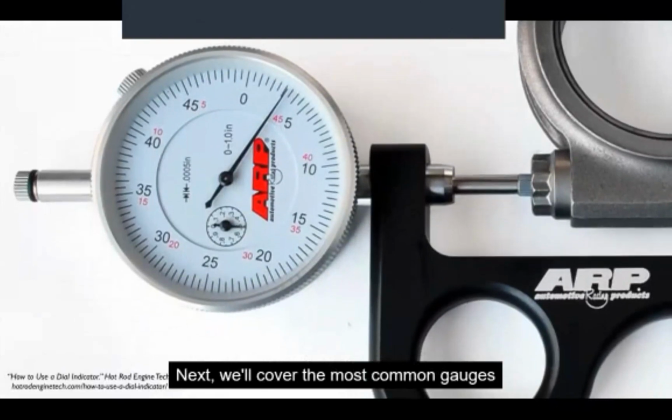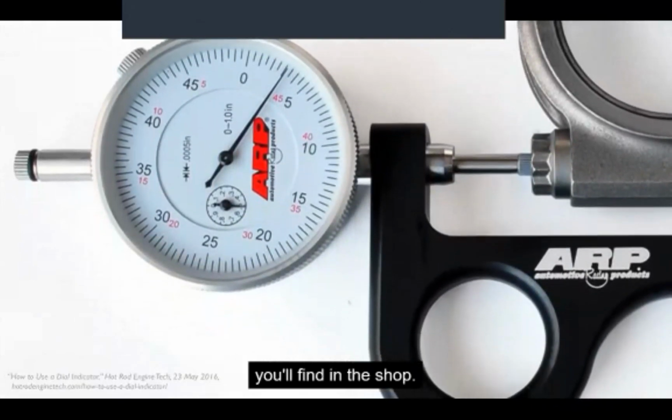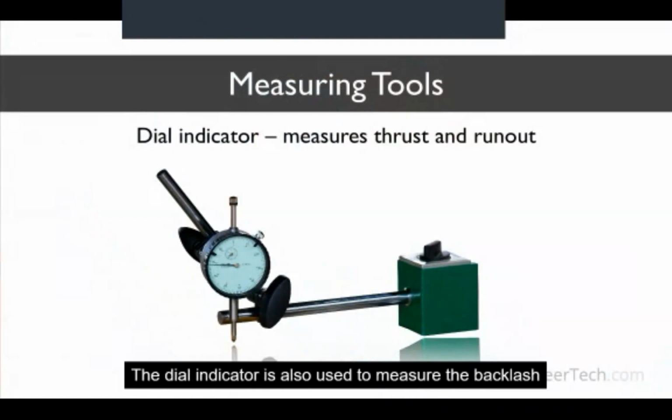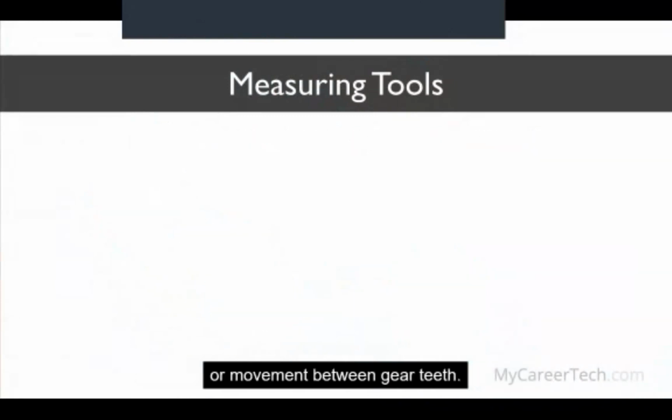Next, we'll cover the most common gauges you'll find in the shop. The dial indicator tool is one of the primary measuring tools used in precision engine building. It measures thrust and runout on valves, crankshafts, flywheels, and brake components. The dial indicator is also used to measure the backlash or movement between gear teeth.